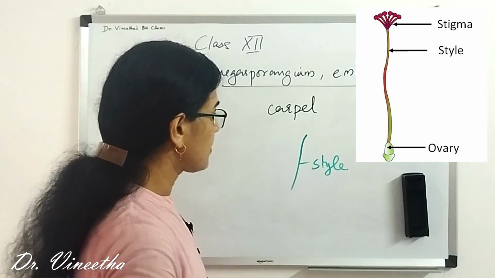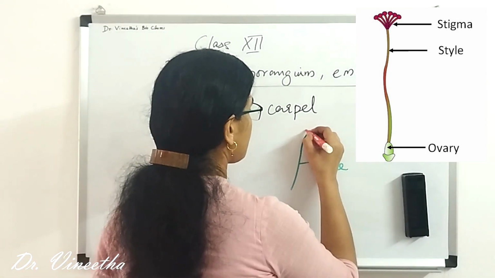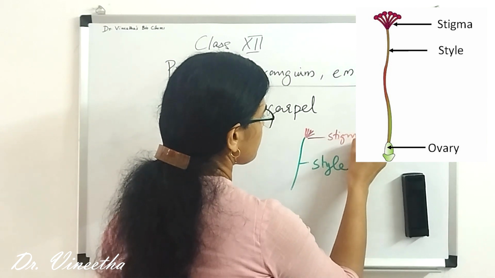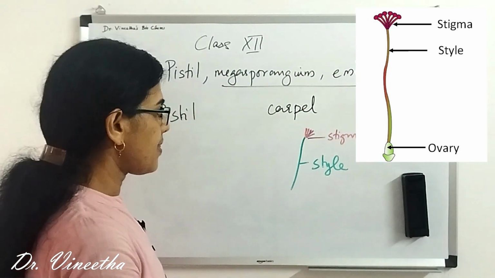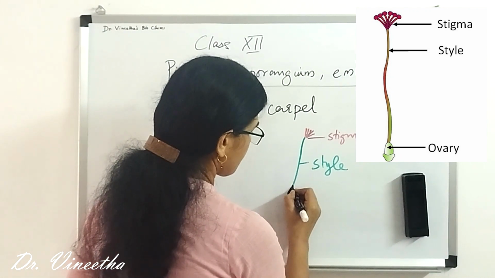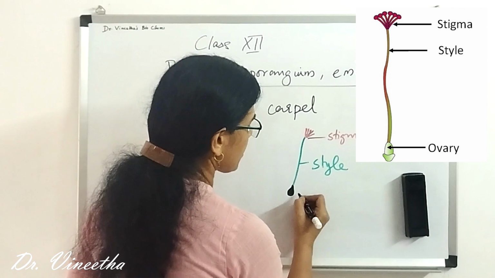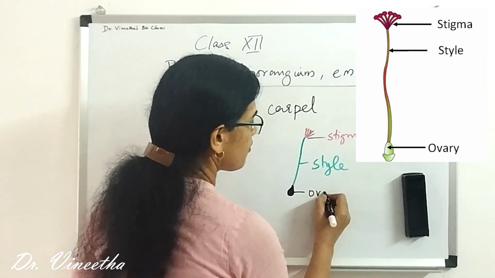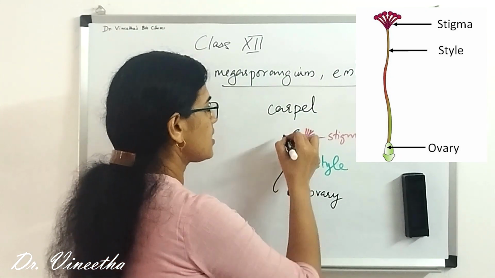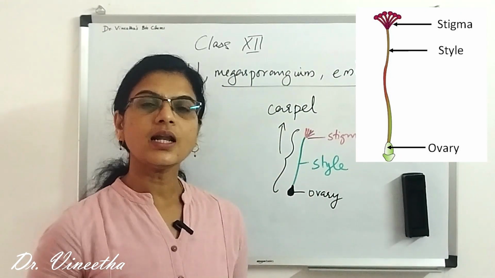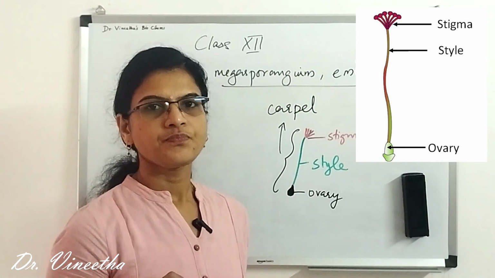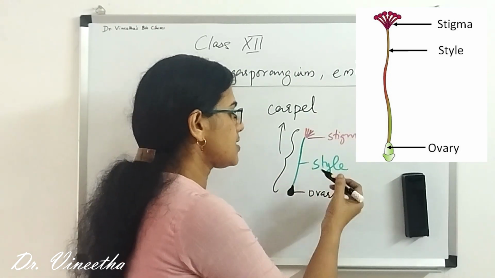At the top, at the tip, it has the stigma, and at the bottom there is a bulged region called the ovary. So this is the structure of a carpel, the basic unit of the female reproductive organ. It has three parts: the stigma, style and the ovary.